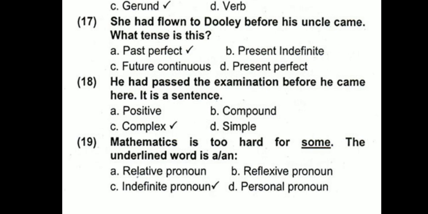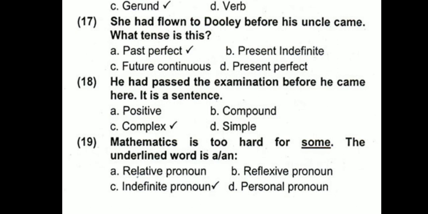He had passed the examination before he came here. This sentence is positive, compound, simple or complex? This is not simple because simple has only one independent clause. This is a complex sentence. What is a complex sentence? In which there is one dependent clause and the other independent clause. Or we can say there is a main clause and a subordinate clause, because the main clause is also called the independent clause.